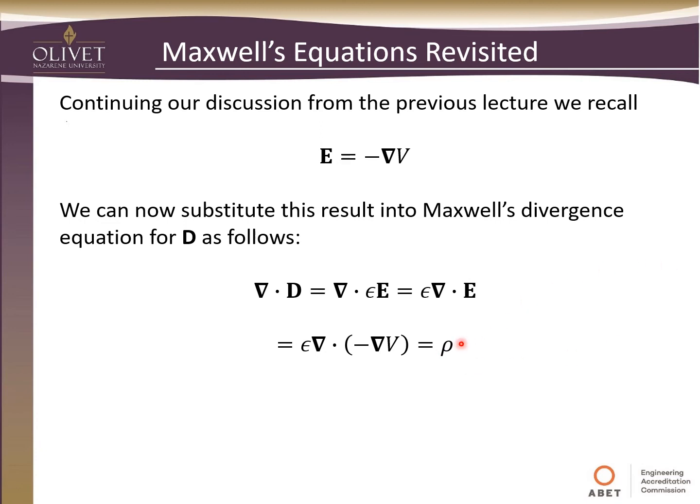That's back from previous lectures on Maxwell's equations. So finally, when we divide by the permittivity, the divergence of del V should equal the negative of the total charge divided by the permittivity. This gives us a relationship of how the charge creates a voltage field, if you want to think of it like that. And it takes into account what medium we're in because the permittivity is in the equation.